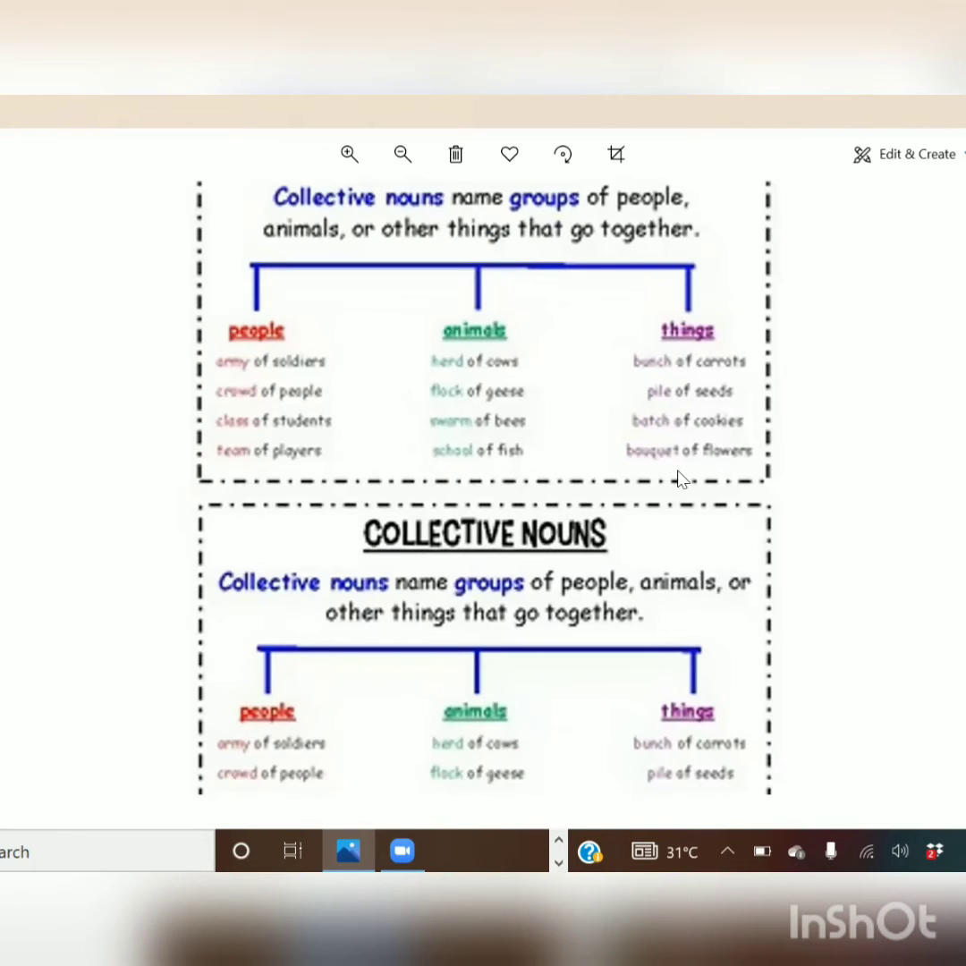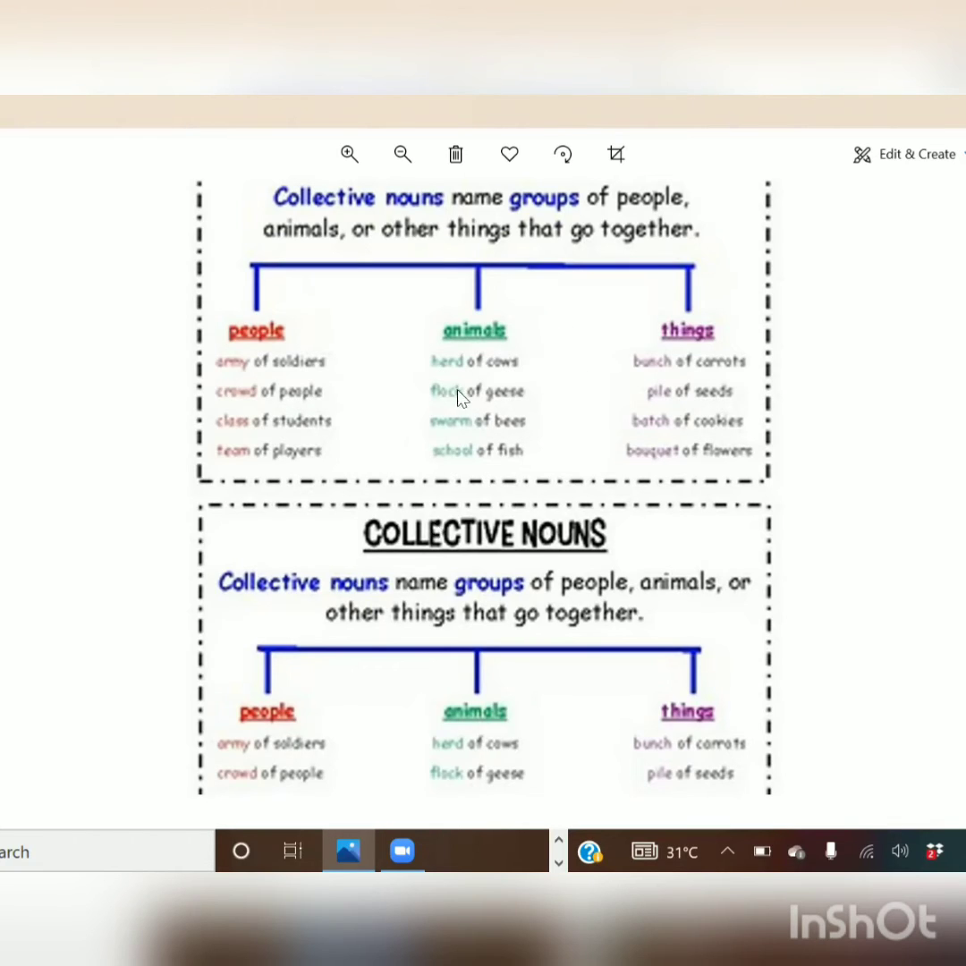The next topic we are going to see is the collective noun. So what is a collective noun? Collective nouns are the names of a group of people. Collectively, we call them a group. It can be the name of a group of people, animals, or things. People mostly use: army of soldiers, crowd of people, class of students, team of players. These are the words used for people.